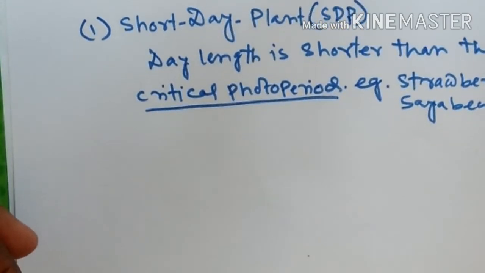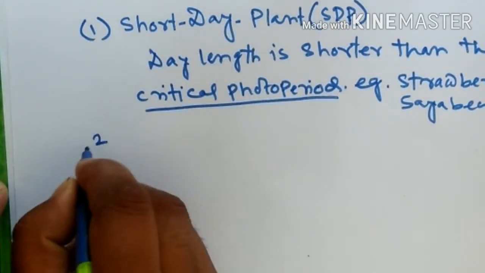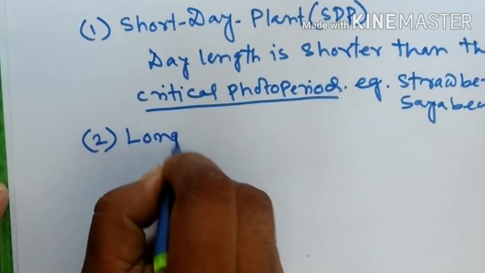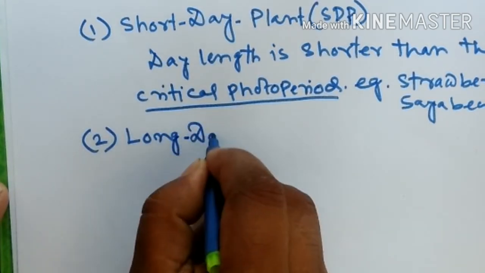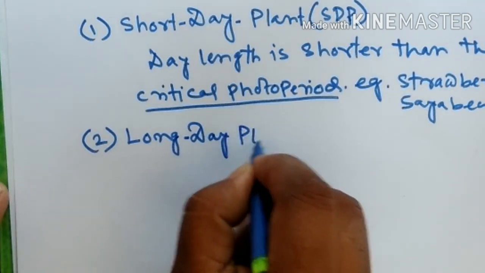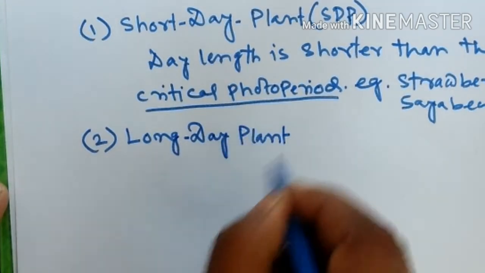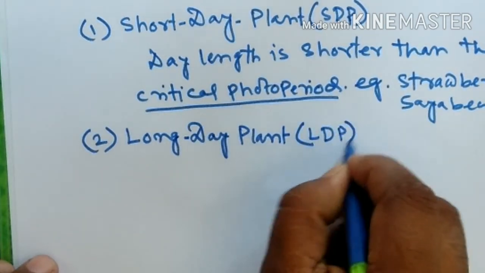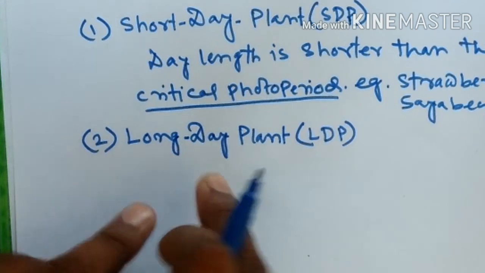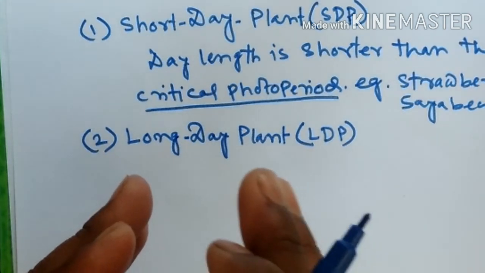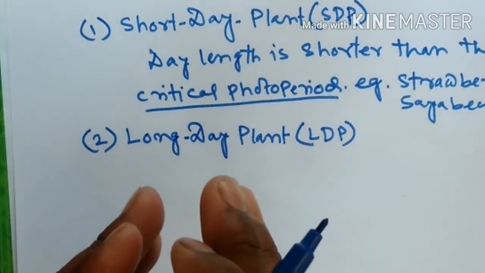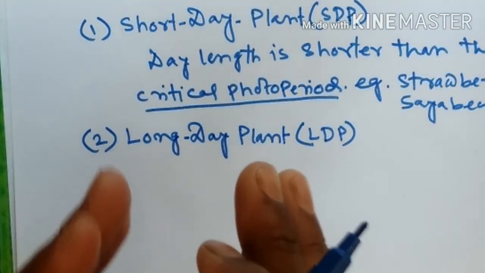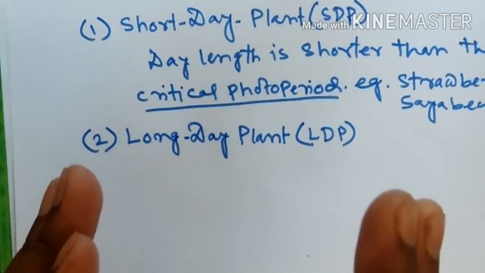The second one is long day plant, or in short LDP. This is the plant being which produces flowers during the time when day length is longer than the critical photoperiod.